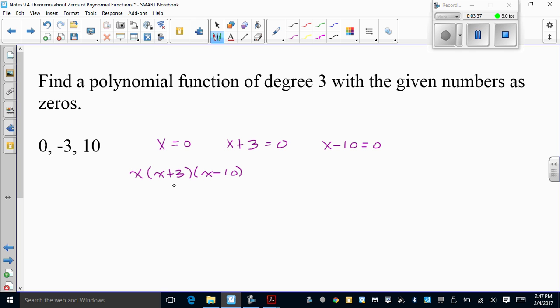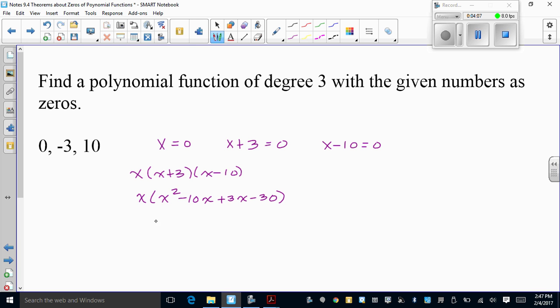FOIL these two out. If you want to distribute the x first here, you can. I just FOIL these out and then multiply all by x. So I have x times x is x squared. X times -10 is -10x. 3 times x is positive 3x. And 3 times -10 is -30.